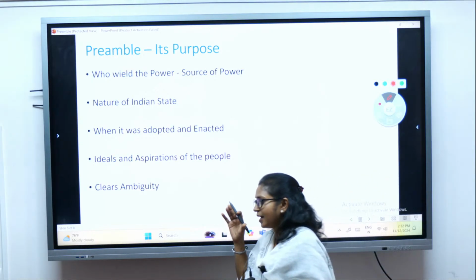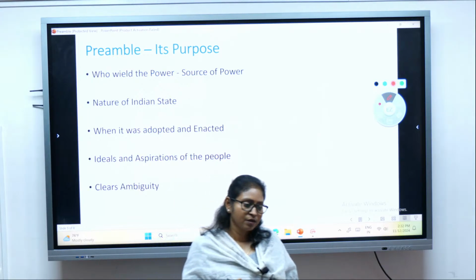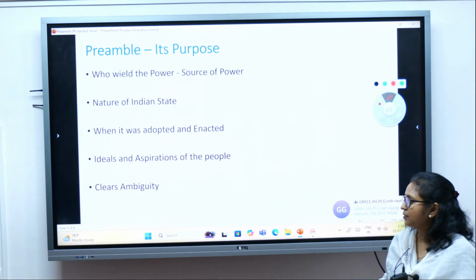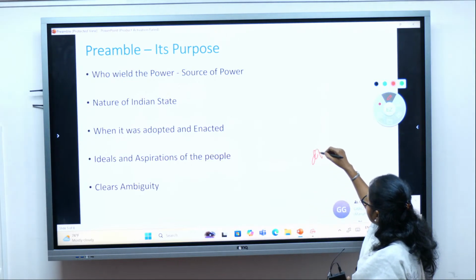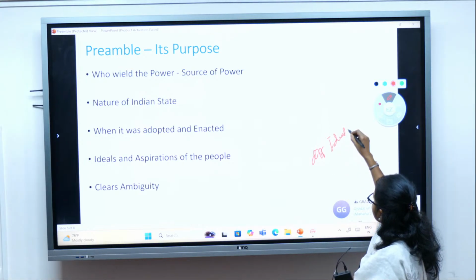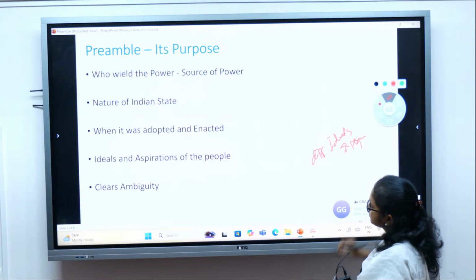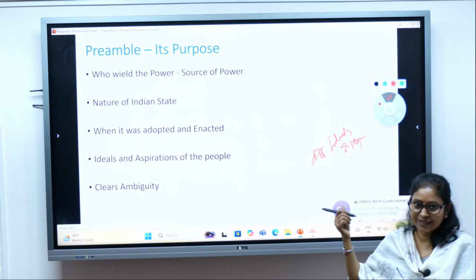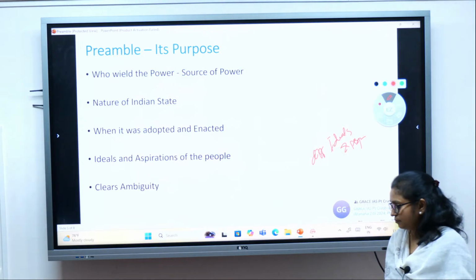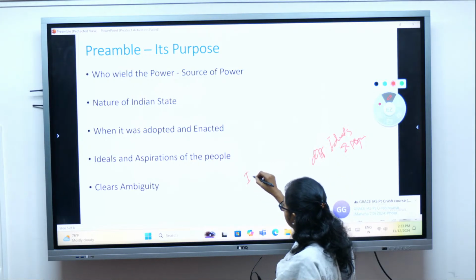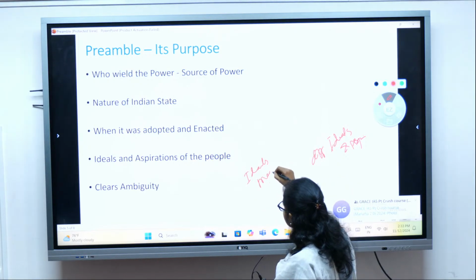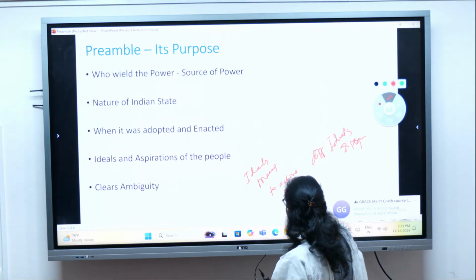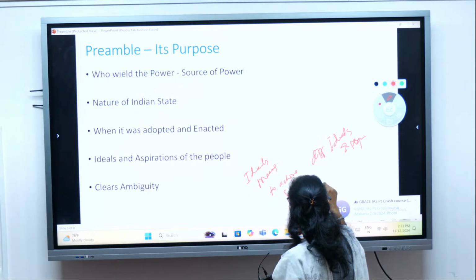We come to know the ideals and aspirations of the people, or you can say the ideals and aspirations of the people are reflected in the preamble. Now, what is the difference between ideals and aspirations? Can you distinguish between them? Ideals basically means to achieve a goal, and the goal is your aspiration, what you are aspiring to.